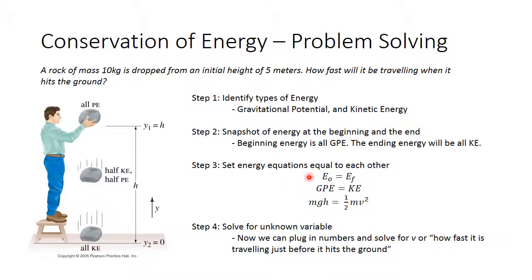So next we can set those two energy equations equal to each other. We know the starting energy is equal to the final energy. There's no work being done in the system by any external forces, so we do not need to account for that. We know the gravitational potential energy is equal to the kinetic energy. So we know mgh equals 1/2 mv squared. And now we can plug in numbers and solve for v, the velocity.